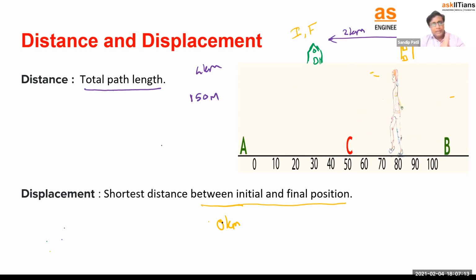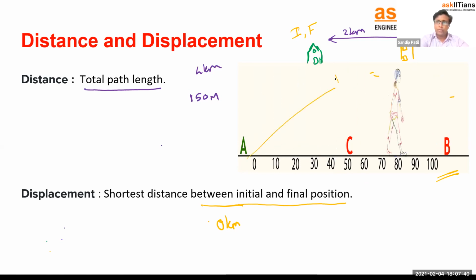Displacement only represents where you started and where you ended. That is the only thing. Similarly, consider this girl went 100 meters and again came back up to point C. Displacement says, I don't care where that girl went. She went to B or D, it doesn't matter.